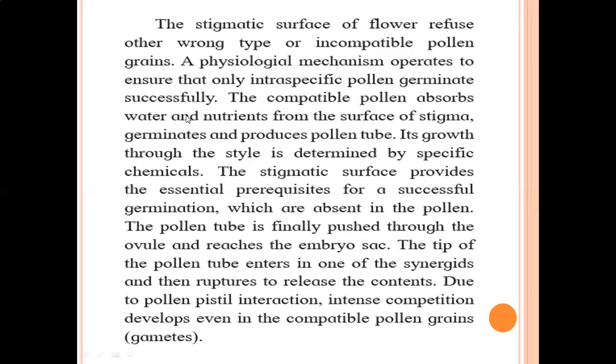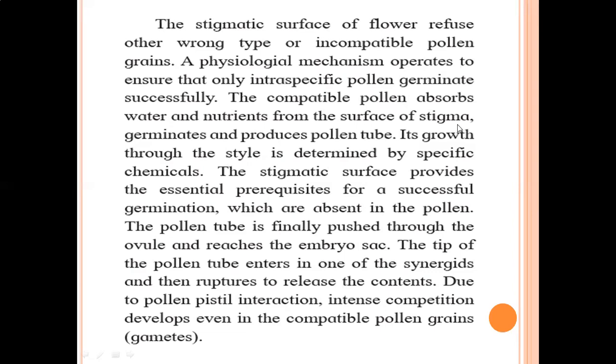If compatible or intraspecific pollen grains are there, only then does it germinate successfully. The compatible pollen absorbs water and nutrients from the surface of the stigma, germinates and produces the pollen tube. That means if compatible pollen grains are deposited on the stigma, they absorb water and nutrients from the surface of the stigma where they are deposited.